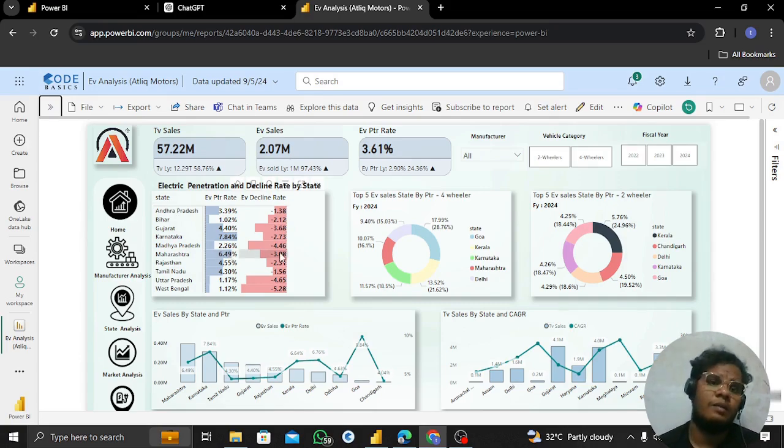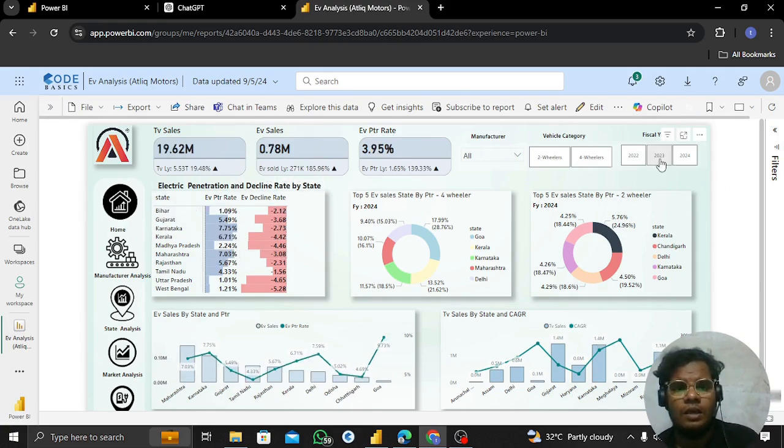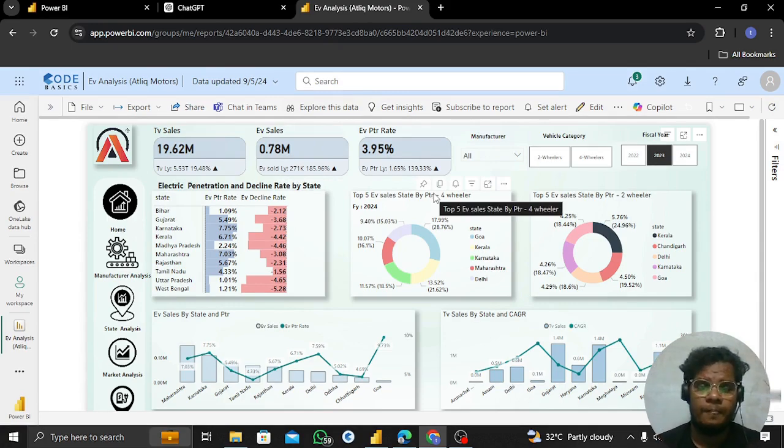The decline rate is calculated over a specific period of time. For example, in 2023, the total vehicle sales is 19.62 and the EV sales is 0.78 million. Total vehicle sales increased 19.48%, and EV sales increased 185.96%. The EV penetration rate increased 139.33% as well. Okay, this is the normal thing we are saying in a slide.